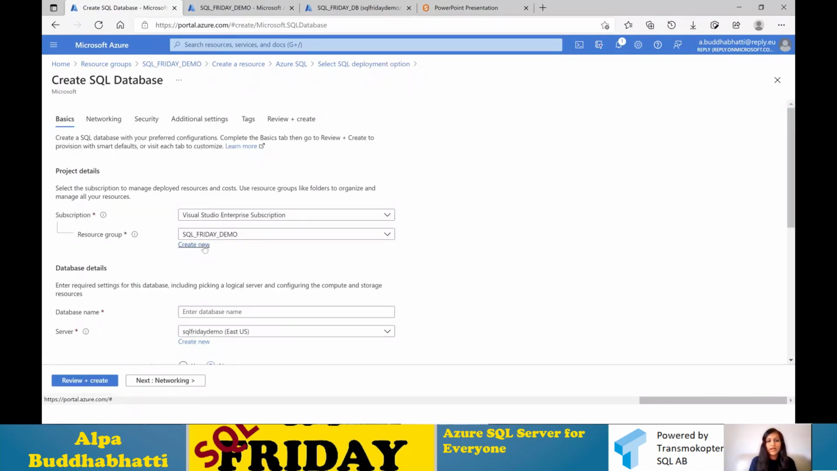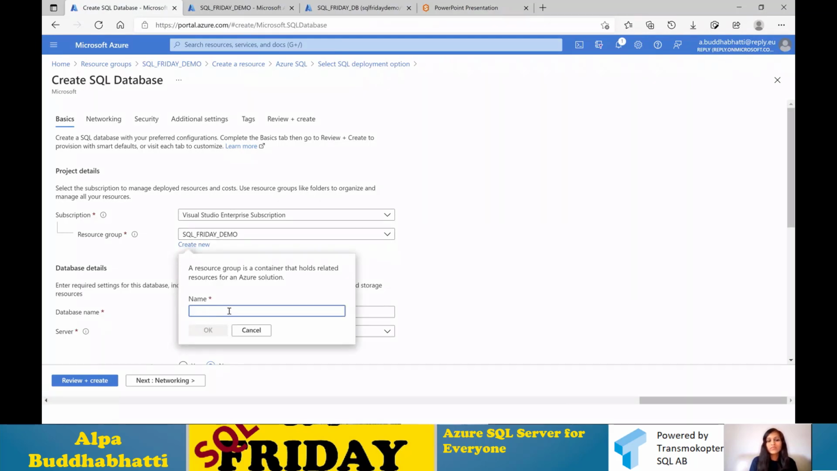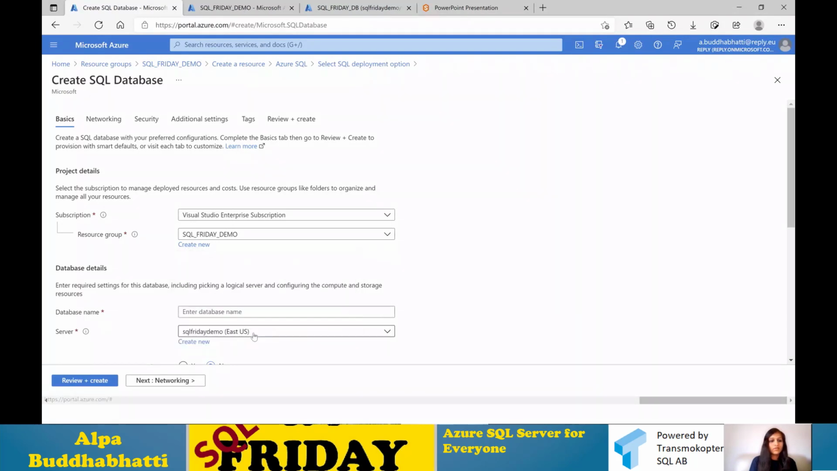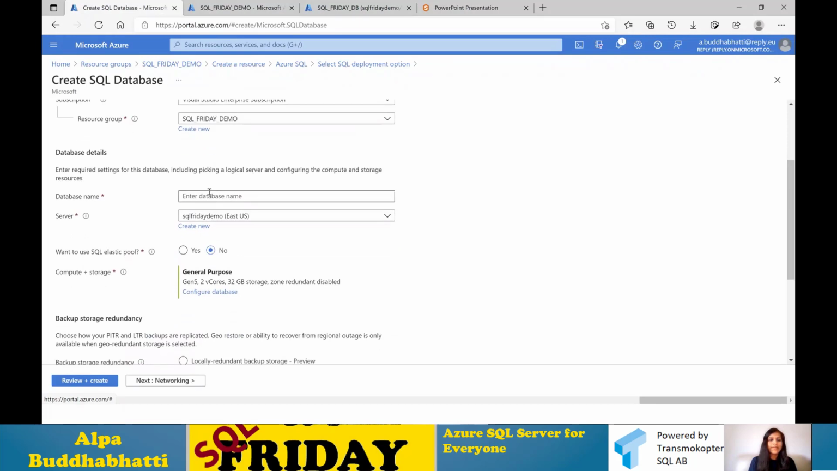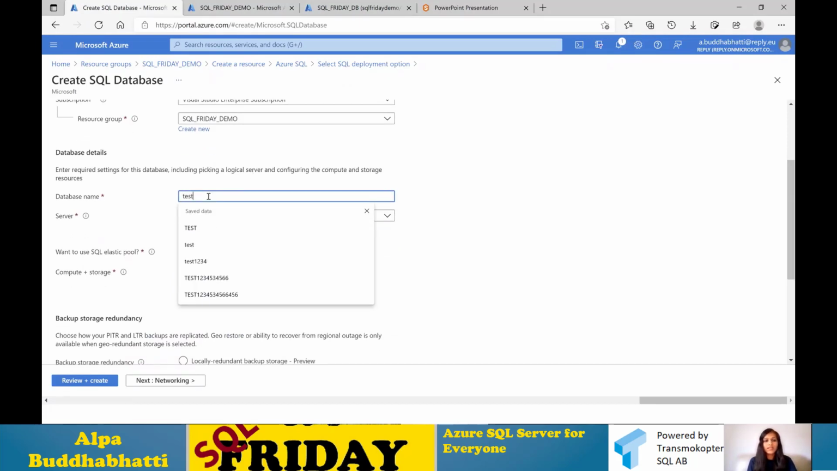And here I already have this resource group available, but you can create your own resource group by just giving it a new name. And so I have my resource group now, and now I need to choose the database. I'm just saying test database name, and here they have requirements on how the name should work. It has to be unique, as well as in a particular format of text or digits.